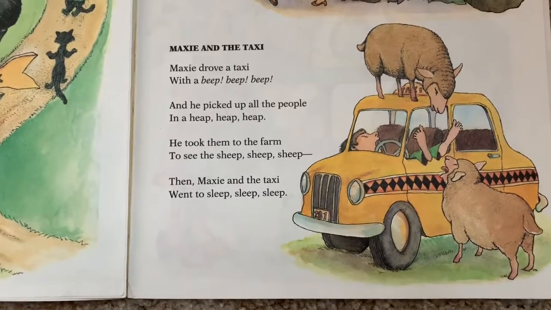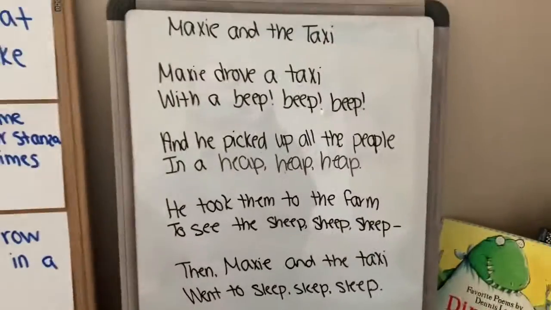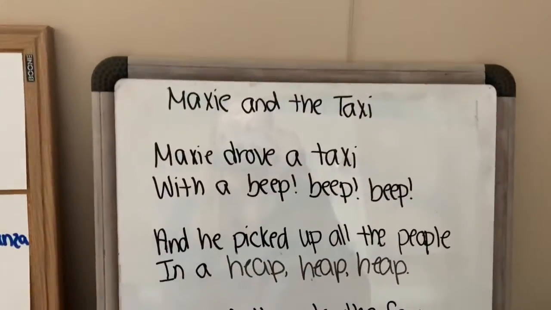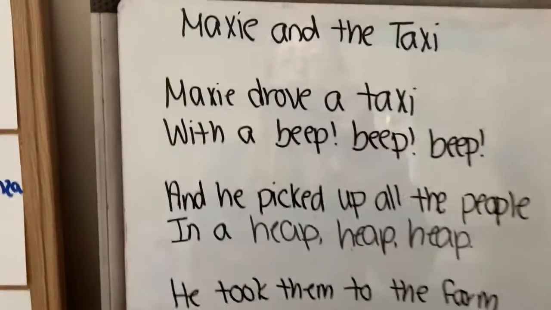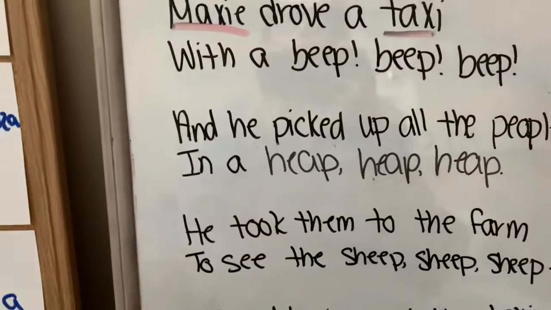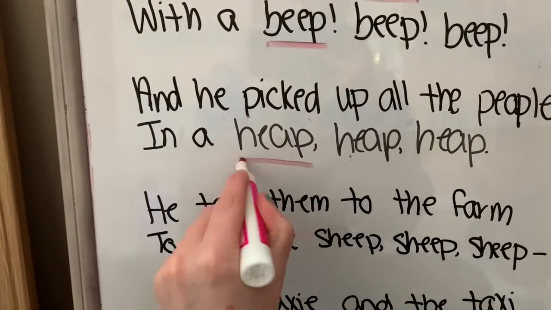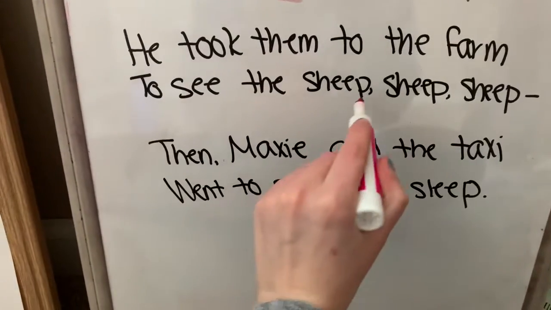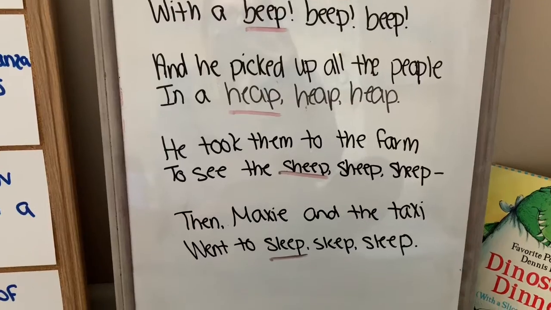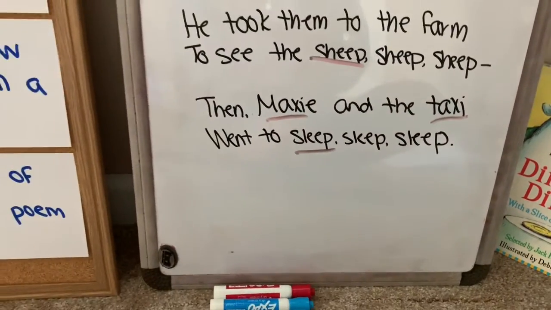Notice in this poem, there are some rhyming words. I wrote the poem up on the whiteboard. Some rhyming words that I notice in this poem are Maxie and taxi, beep, heap, sheep, and sleep all rhyme. And then we have Maxie and taxi again.